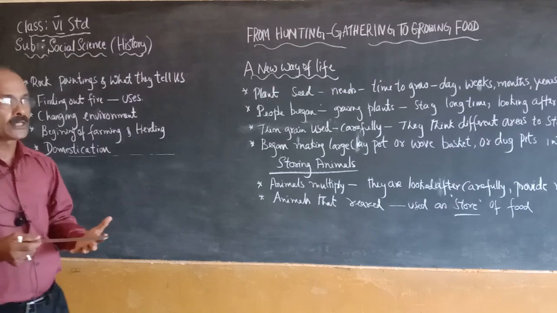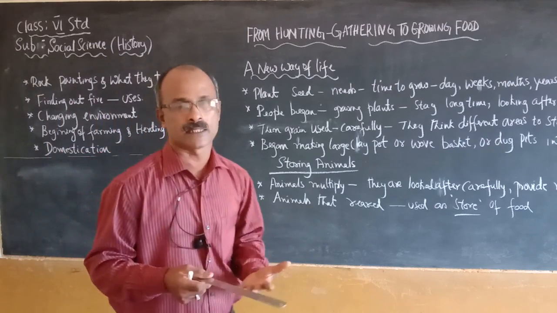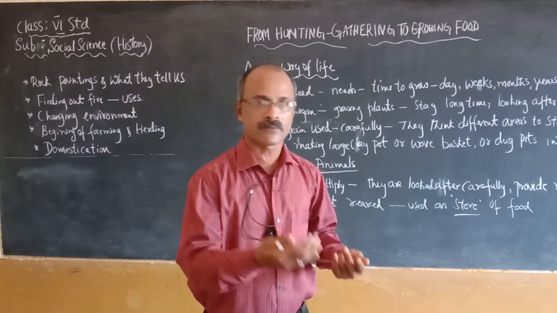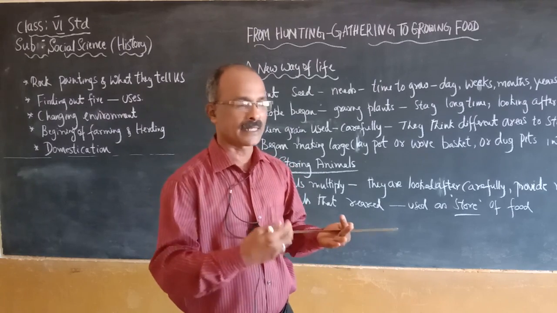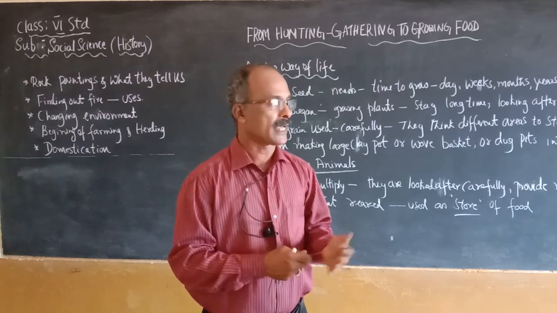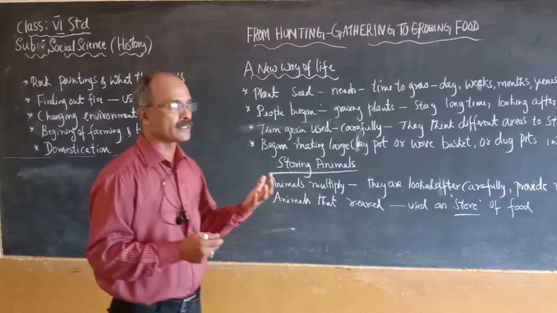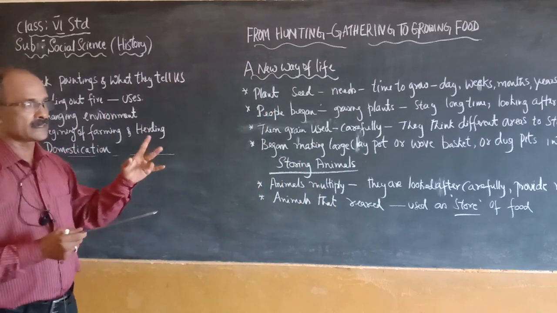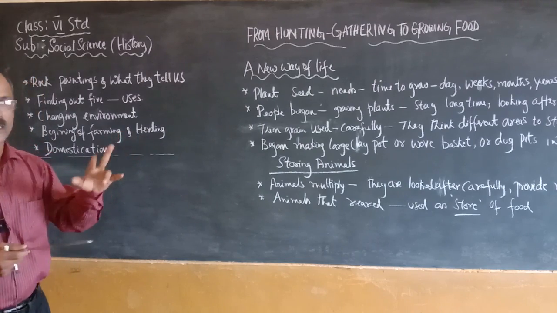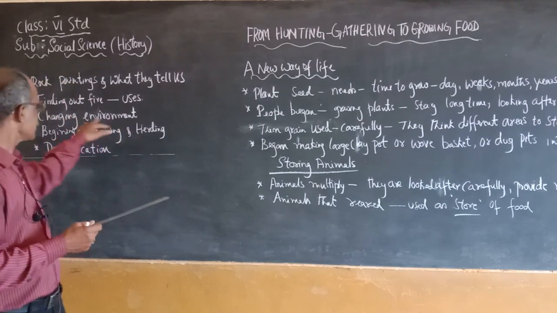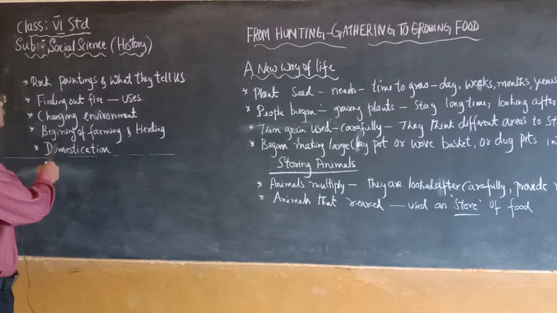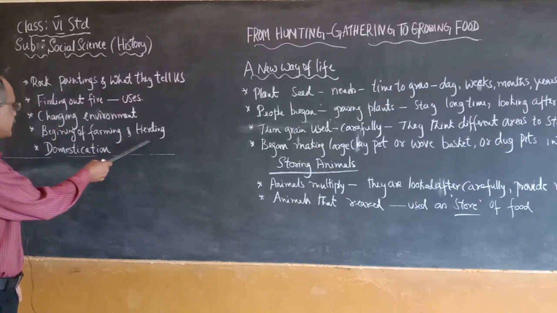They began to rear the animals which were very close to them and very gentle. They developed an attachment with animals like sheep, goat, pig, etc. They observed their movement as well as the nature of their living condition. Thus, the early people began to follow farming and herding.